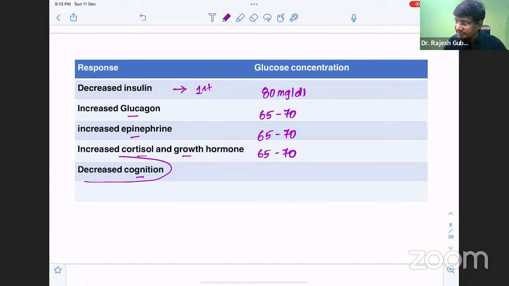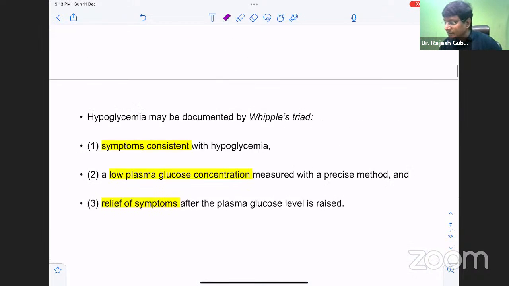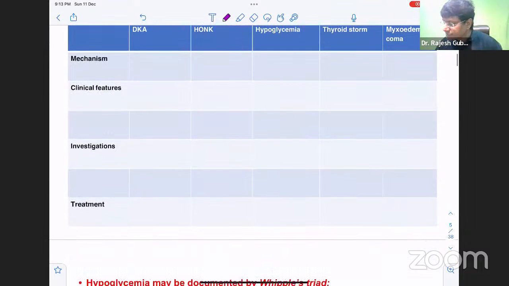And when will there be a decrease in the cognition? Cognition will reduce when the blood glucose levels are less than 50 milligrams per deciliter. That is the point when the cognition will be reduced. Okay. And what will be the clinical features? So the mechanism is, you need to know the Whipple's triad, right? What will be the clinical features? You will have neuroglycopenic symptoms, right? Neuroglycopenic symptoms. And the individual will also have clinical features due to increased sympathetic discharge.